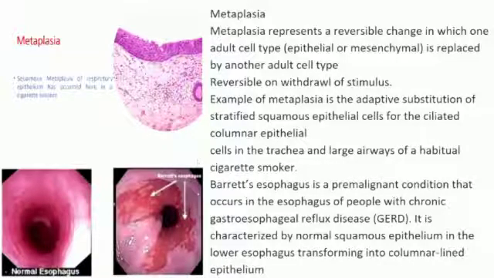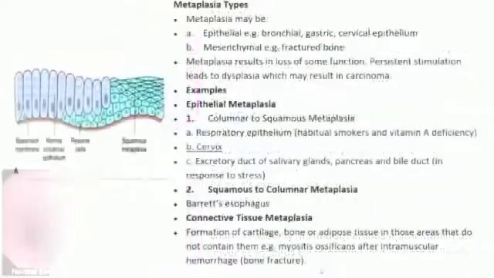And here is another example, Barrett's esophagus. It is a pre-malignant condition that occurs in the esophagus of people with chronic gastroesophageal reflux disease. It is characterized by a normal squamous epithelium in the lower esophagus transforming into columnar lined epithelium.